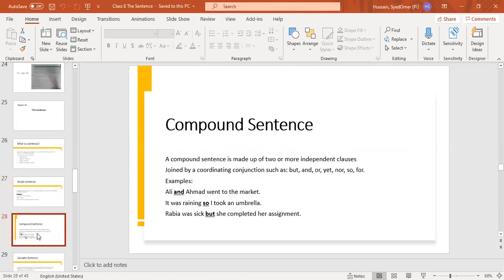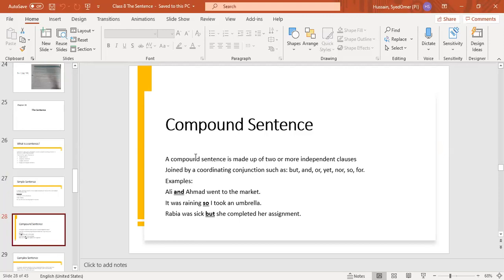Now, the second sentence type which I have discussed, and we have discussed only two sentence types. First, we are going to do the exercise related to these two and then we will go further. Compound. All of you know compound means more than one. So it means a sentence which is made up of two or more independent clauses. Remember, independent clauses, not dependent clauses. A compound sentence has two or more independent clauses.